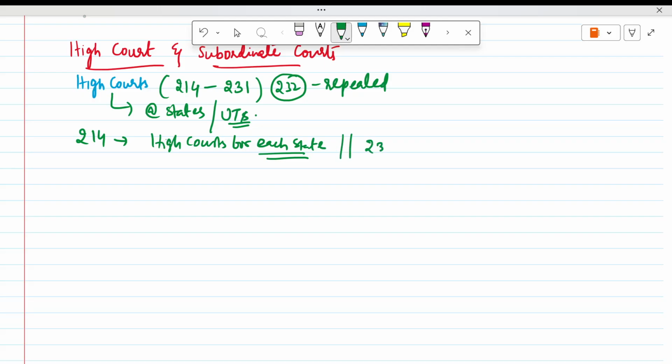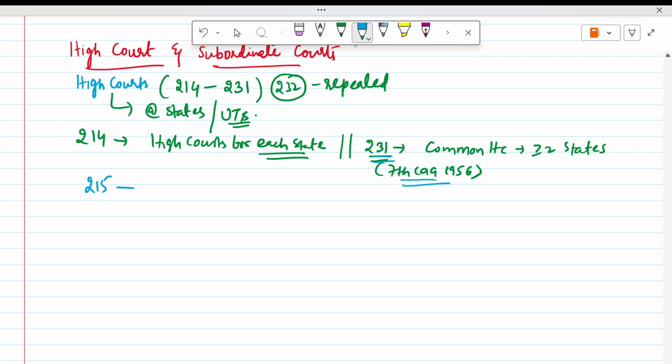However, Article 231 says a common High Court can be there for two or more states. This is as per the 7th Constitutional Amendment Act 1956. That is what Article 231 says.